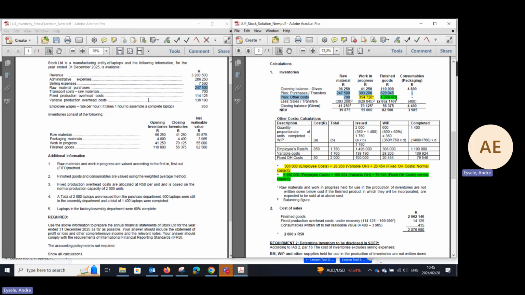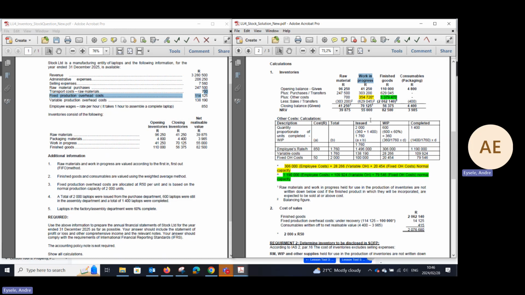What are the other costs? Well, the other cost of bringing the inventory to its condition and location, for completeness sake, is 700 Rand. So those are other costs of 700 Rand. Okay, so less the sales transfers. What we are doing here, we are taking the raw material cost and we transfer it to the work in progress, the WIP. These are the costs that we use from the raw materials, and we just transfer them to the assembly department, the work in progress department.